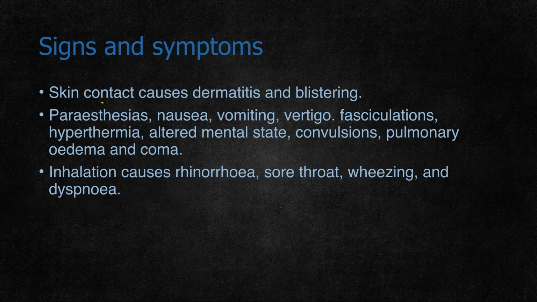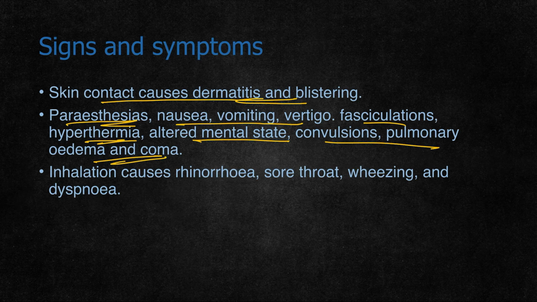Signs and symptoms: skin contact causes dermatitis and blistering. There may be paresthesia, nausea, vomiting, vertigo, fasciculations, hypothermia, altered mental state, convulsions, pulmonary edema, and coma. So usually the CNS symptoms are commonly present. Fasciculations, altered mental state, and convulsions may be seen, and the person may go into coma and die. Inhalation causes rhinorrhea, sore throat, wheezing, and dyspnea.